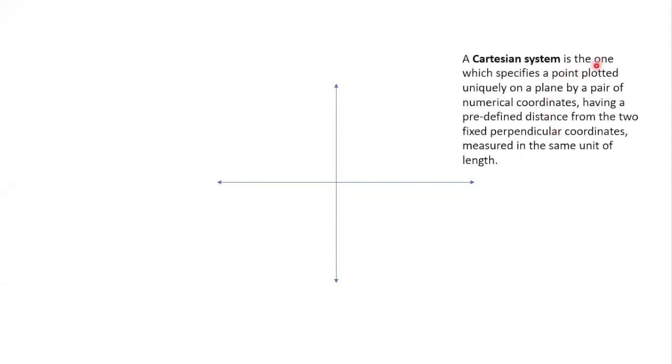A Cartesian system is one which specifies a point plotted uniquely on a plane, this plane surface, by a pair of numerical coordinates.